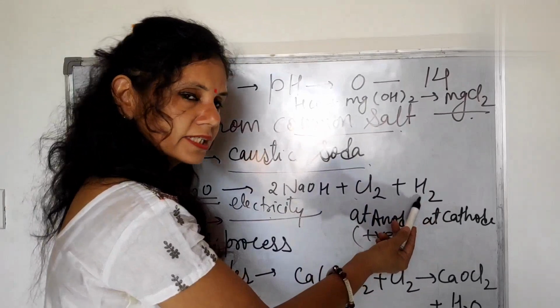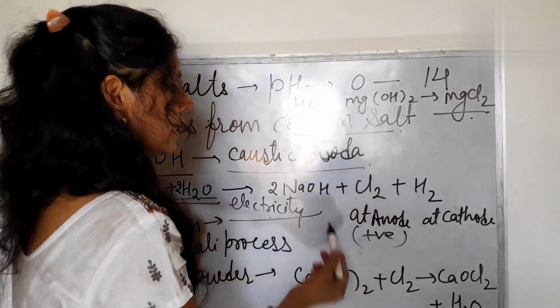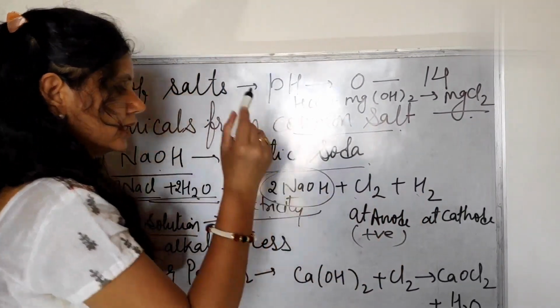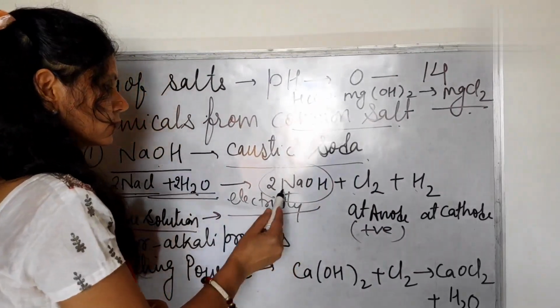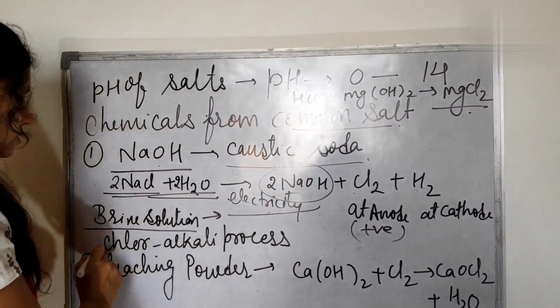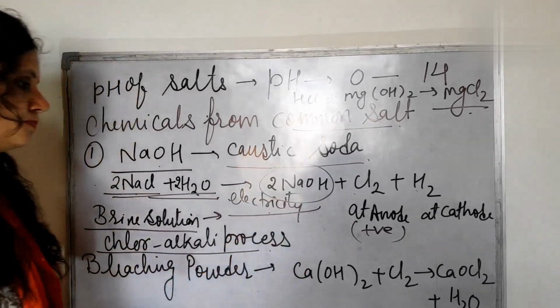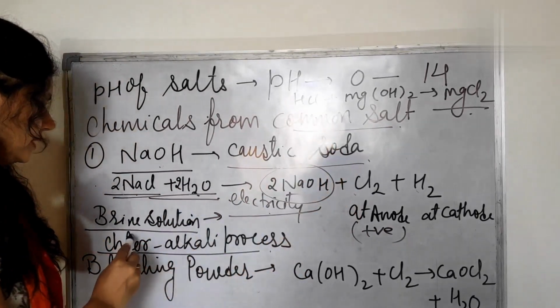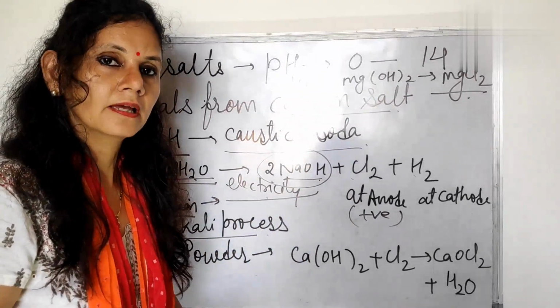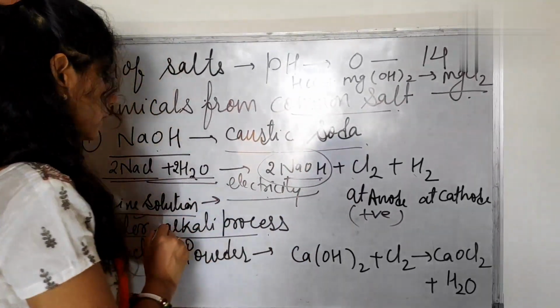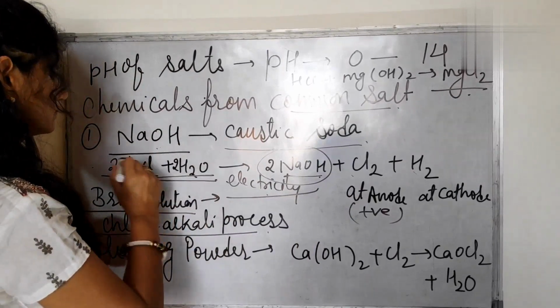At the cathode, hydrogen gas is formed. We can collect them, and an aqueous solution of NaOH is formed, that is called caustic soda. This process is called the chlor-alkali process. Chlor means chlorine, alkali means NaOH, which is soluble in water. That's why it is called the chlor-alkali process.